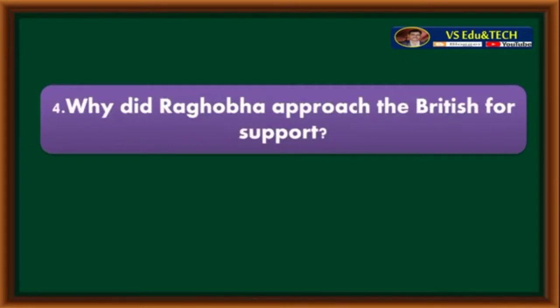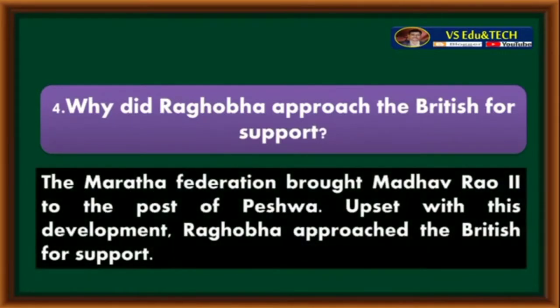Why did Raghoba approach the British for support? The Maratha Federation brought Madhavrao II to the post of Peshwa. Upset with this development, Raghoba approached the British for support.